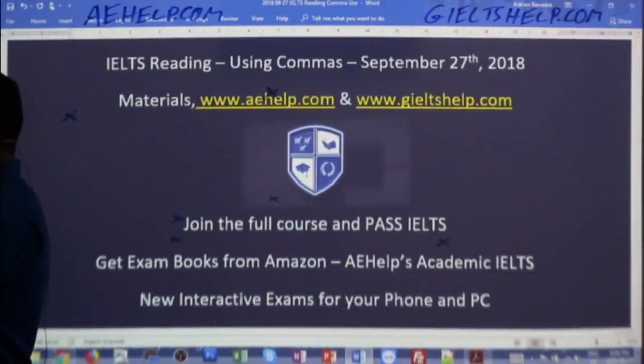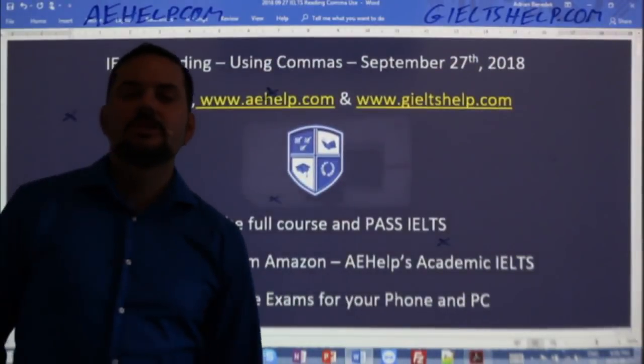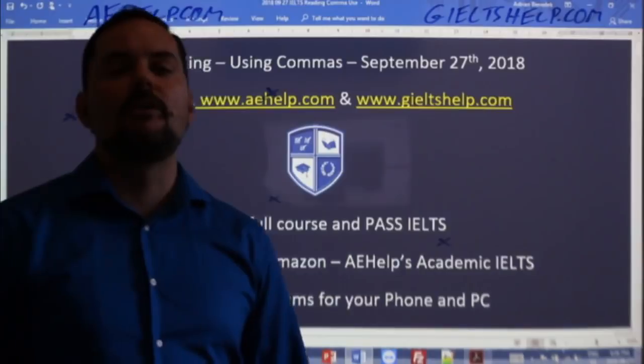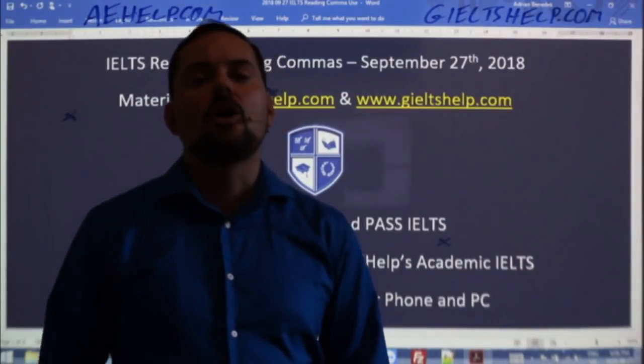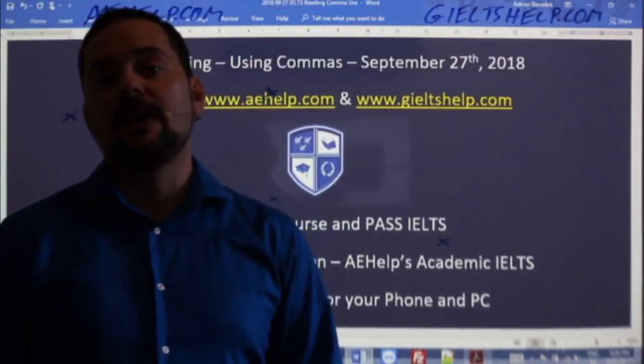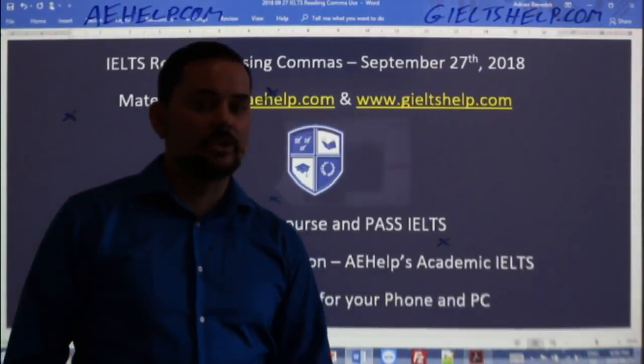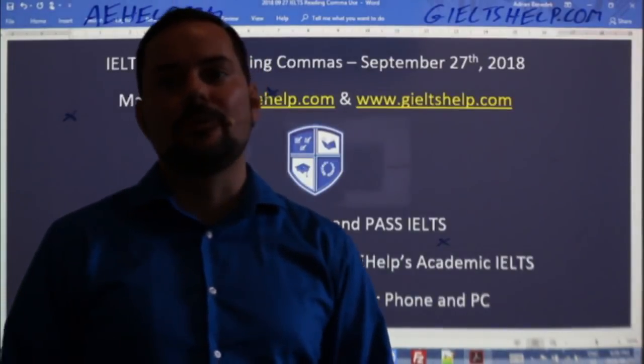Again, comma usage can be a bit subjective. So make sure that you follow those 12 comma rules and use them in your task 1, task 2. Be able to identify them in your reading, okay?